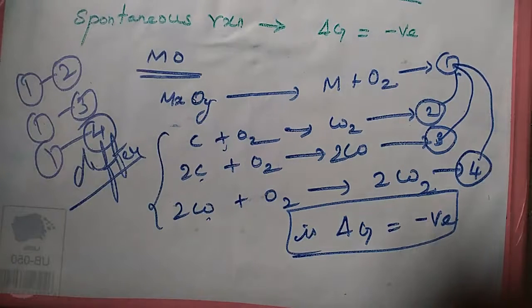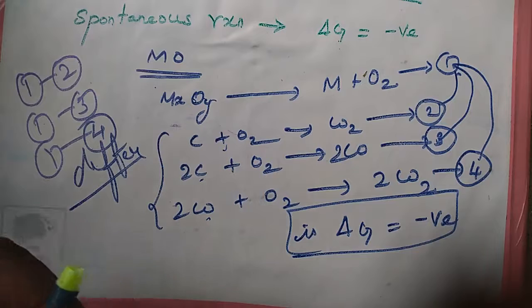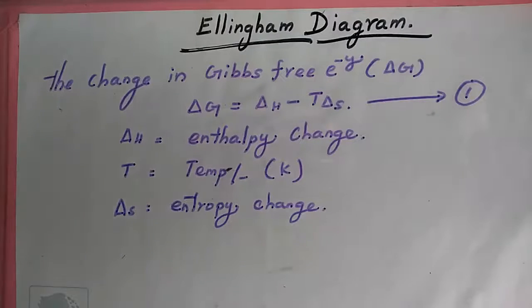hence the reducing agent is selected in such a way that it provides a large negative del G value for the coupled reactions. Students, listen carefully. It is a very important topic, the Ellingham diagram. It's an important 5 mark question.